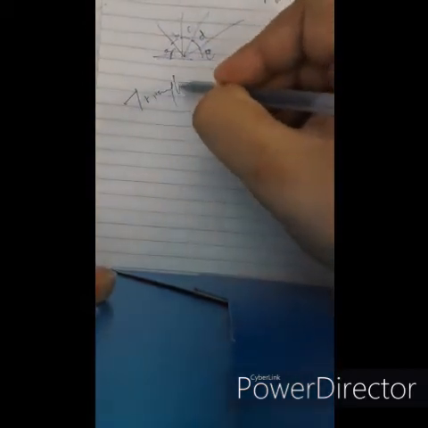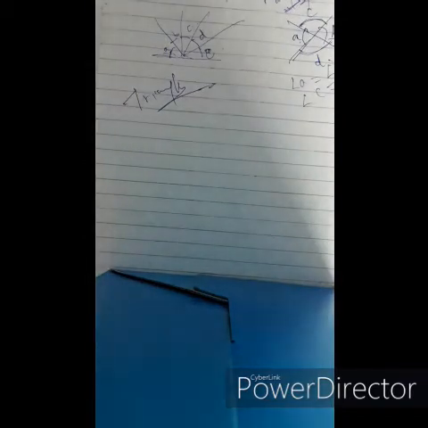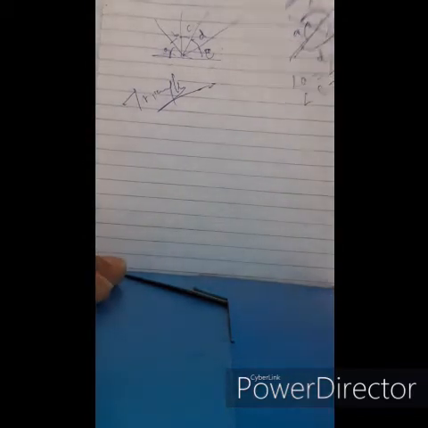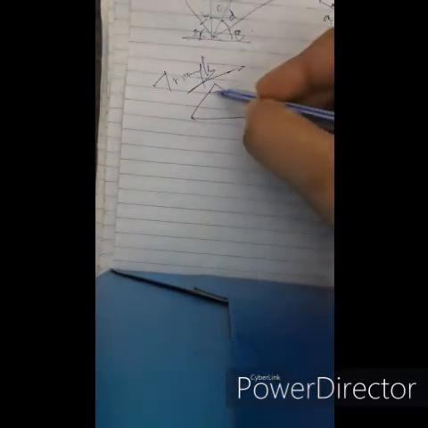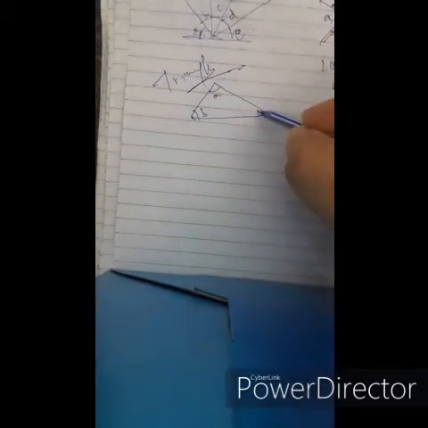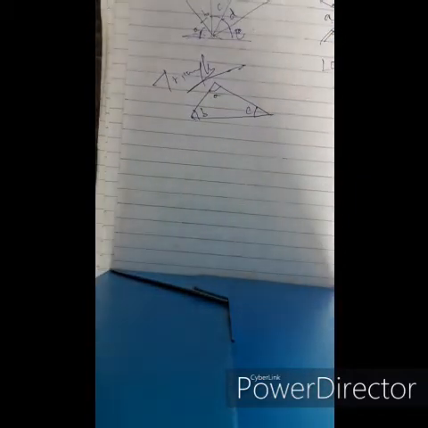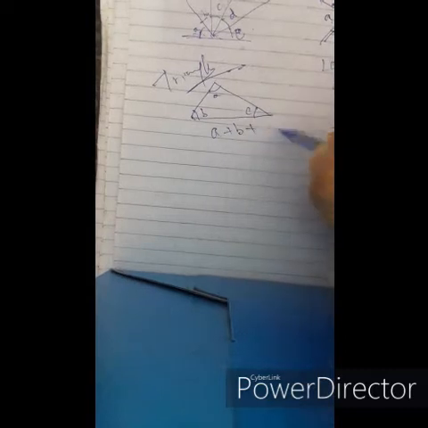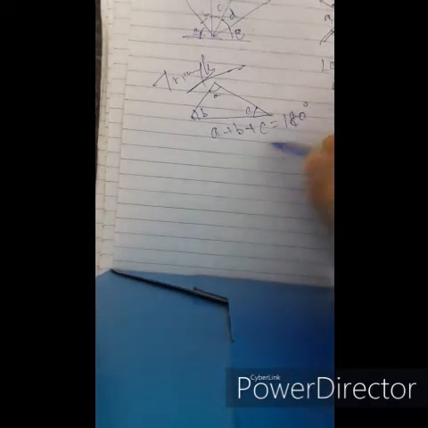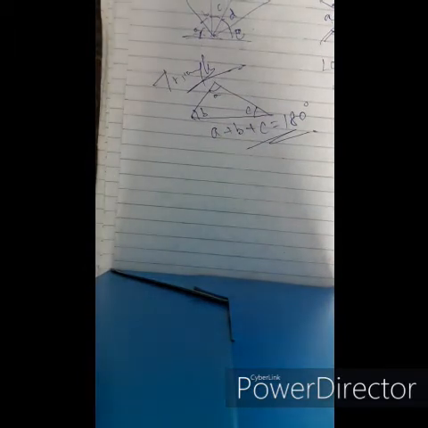Now coming to triangles, some laws regarding triangles. Angle A, angle B, angle C. We have to remember that the sum of all three angles of a triangle equals 180 degrees. This is the first law and the main law which governs the properties of triangles.